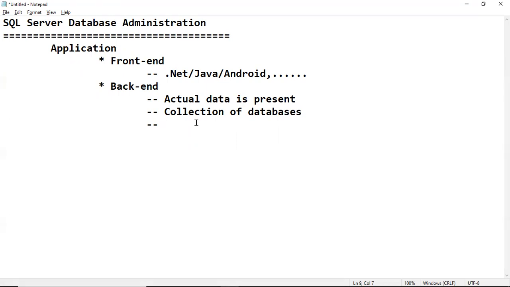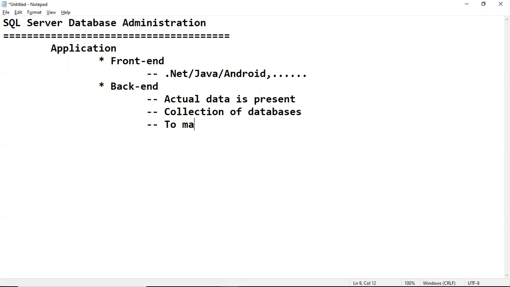To maintain the databases, remember, we are going with RDBMS products here. We have so many RDBMS products in the market, like SQL Server, Oracle, Sybase, various RDBMS products.